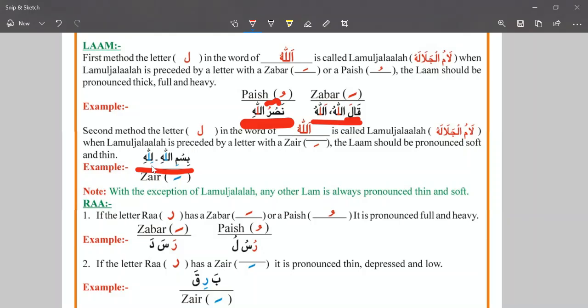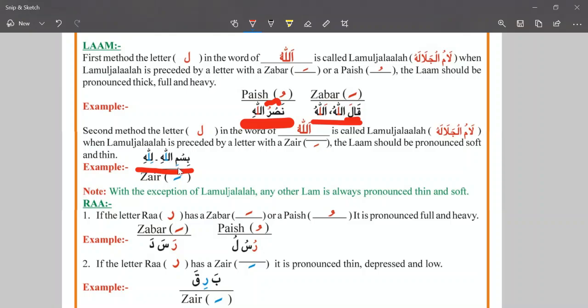Lillahi. Now you can feel there is a low sound, there is a thin sound, there is a normal sound, not a heavy sound. Lillahi. The second example is that mostly we pronounce, we read this ayah, Bismillahir Rahmanir Rahim. So how do we pronounce this one, Bismillah, Bismillah word.